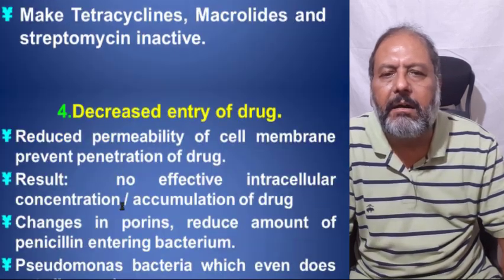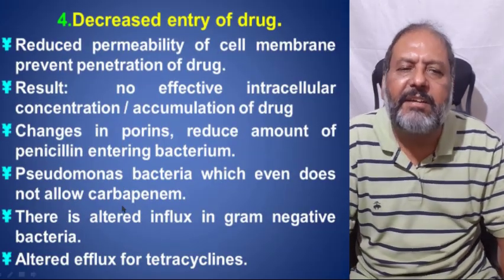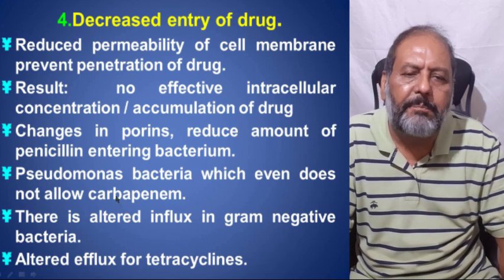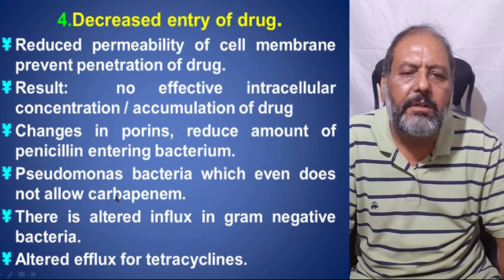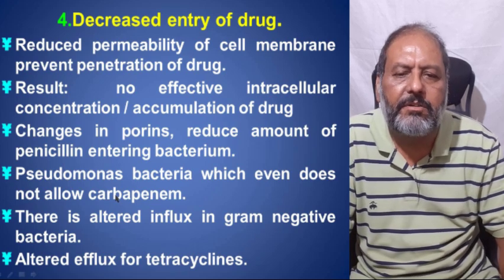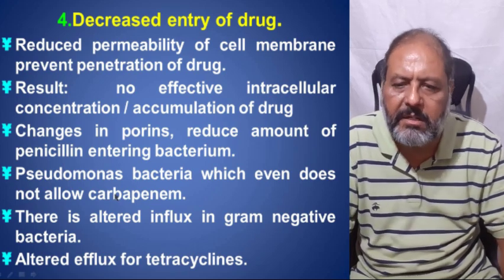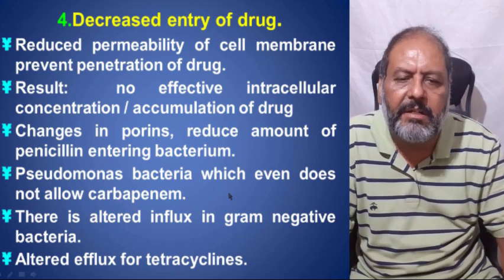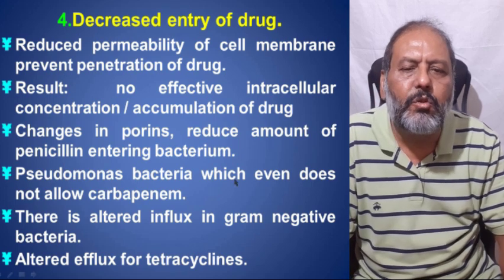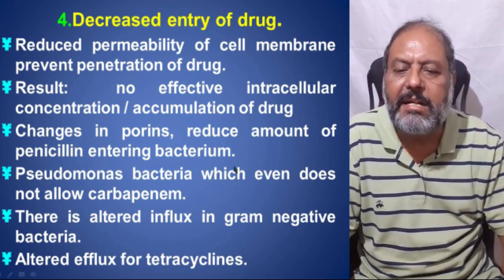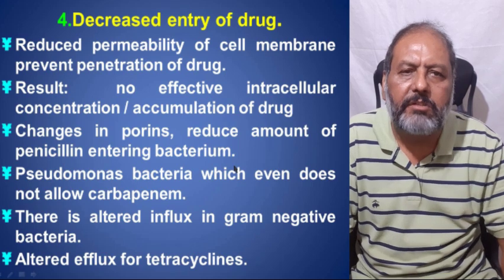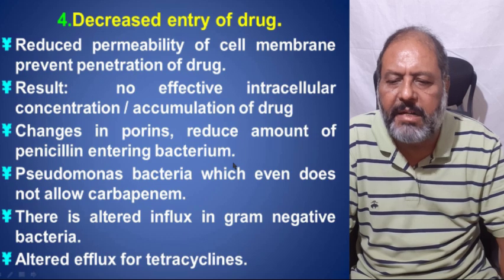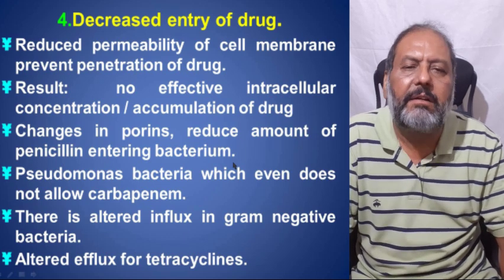Similarly, the next point is decreased entry of the drug. Reduced permeability of the cell membrane prevents the penetration of the drug. The result is no effective intracellular concentration and accumulation of the drug. So the change in the porins reduces the amount of penicillin entering bacteria, and Pseudomonas bacteria even do not allow carbapenem to cross the membrane, and there is altered influx in the gram-negative bacteria and altered